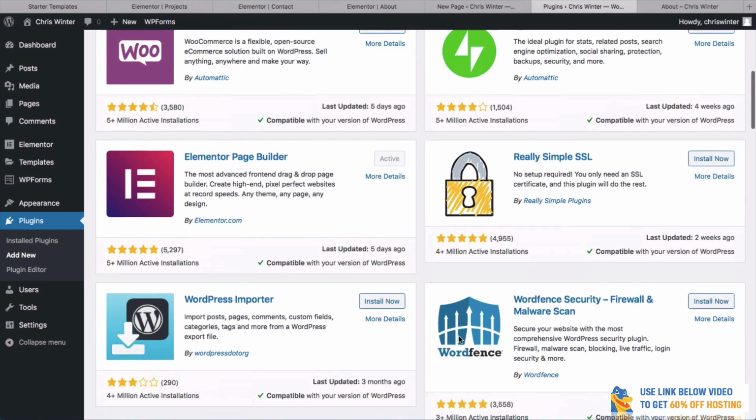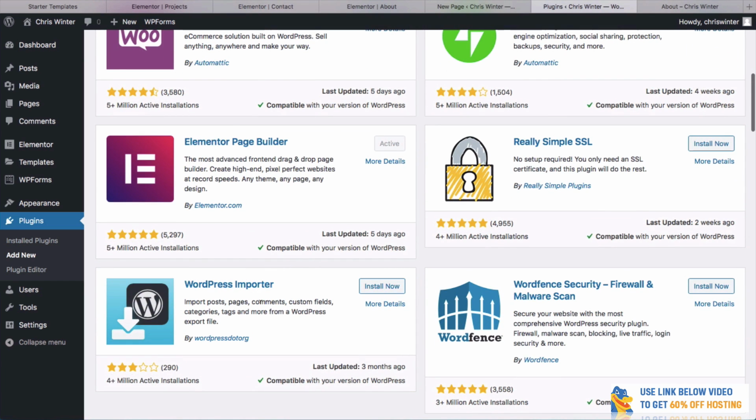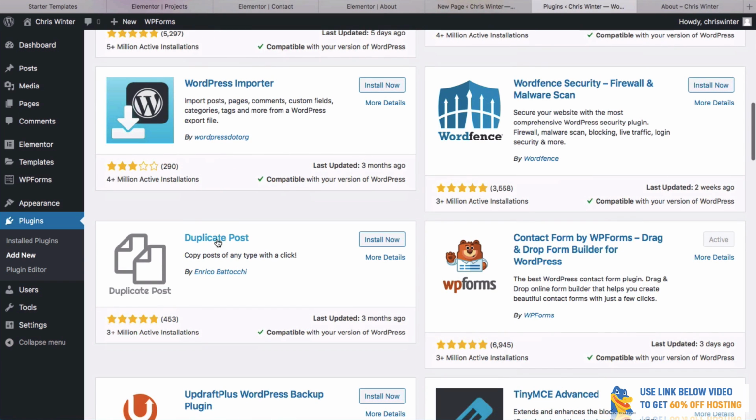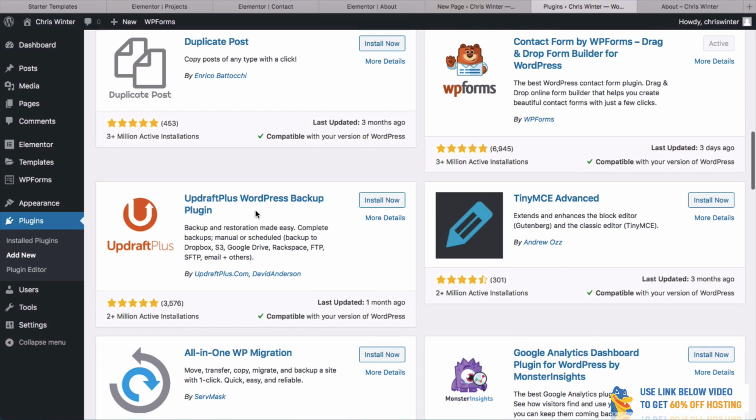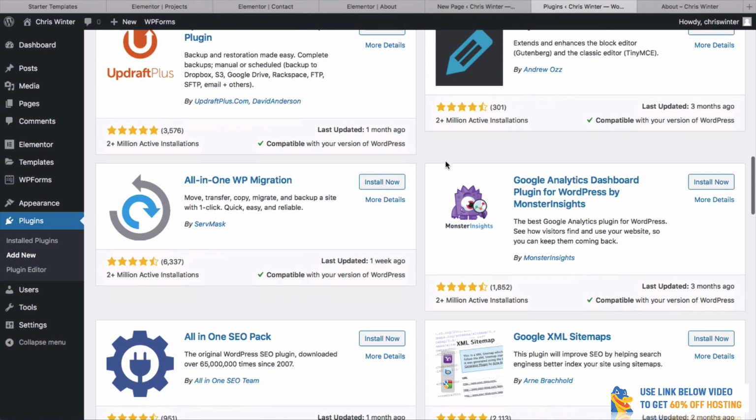It really is great. We've got WordPress Importer. Now you need to see this. Now this is important. Do you see how this has 5 stars with over 5,000 ratings? This one's only got 3 stars. For me, I probably wouldn't use this because you want to make sure that the plugins that you use are really, really good. Duplicate Post is just a basic plugin which allows you to duplicate posts. You've got a backup one here which will allow you to back up your website, so if you ever lose it or something like that, you can simply upload it again really quickly.